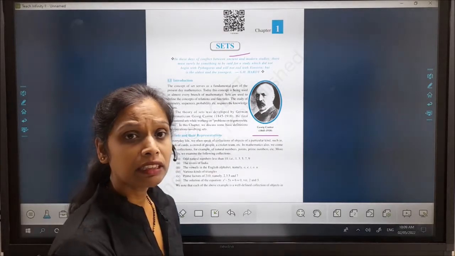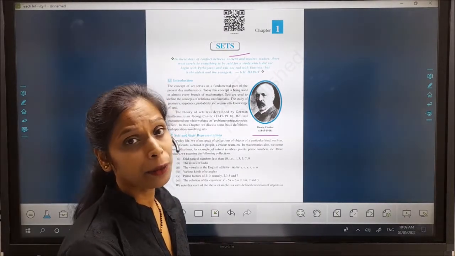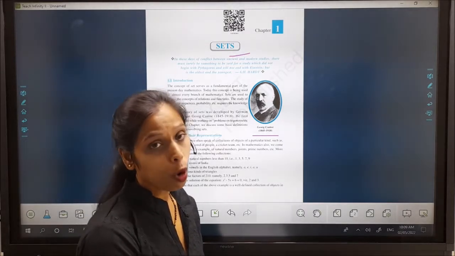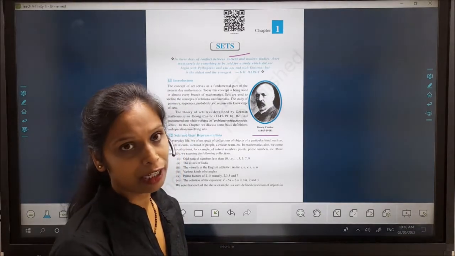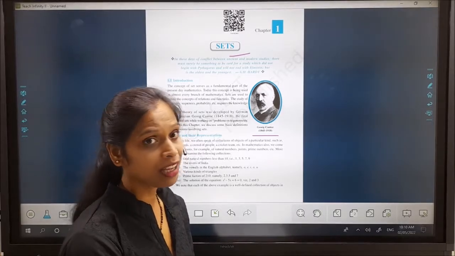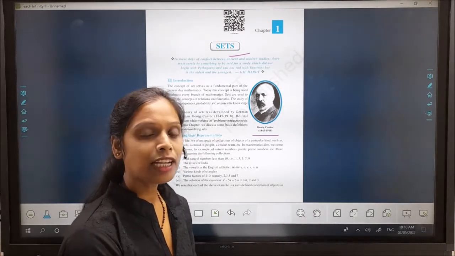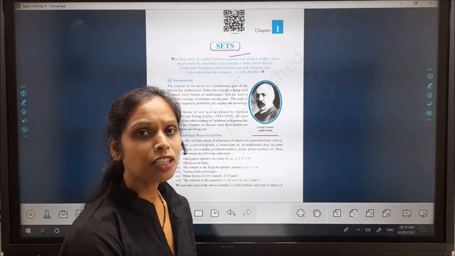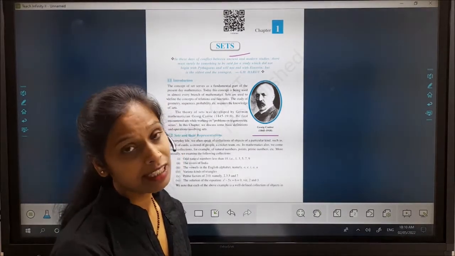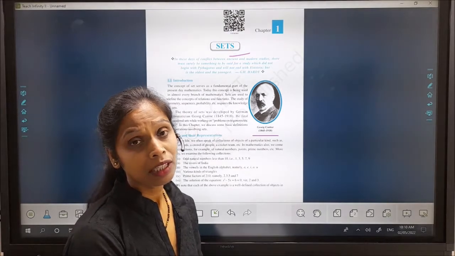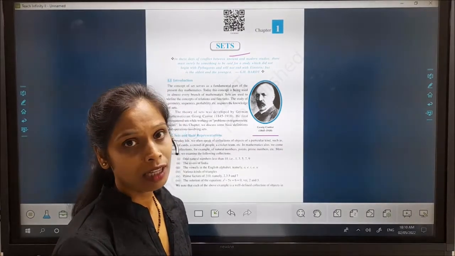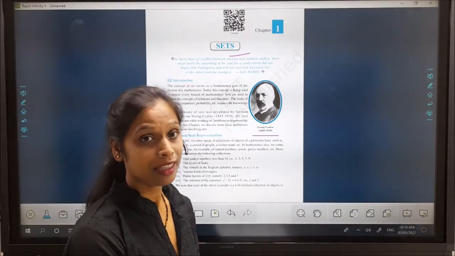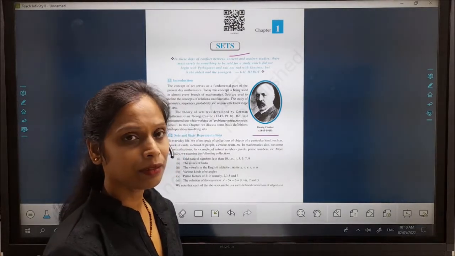Actually, a set is a collection of objects that is well defined. Well defined means that it is clearly defined. Like, suppose you think about the natural numbers, whether it is a set or not. It is a set, because natural numbers are that type of number which is used for counting purposes. That's why this is a set.